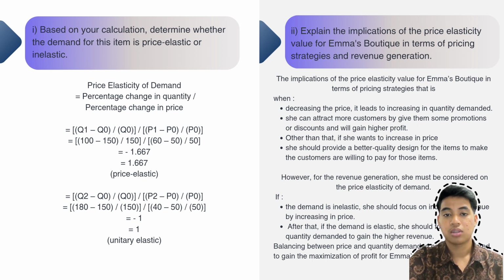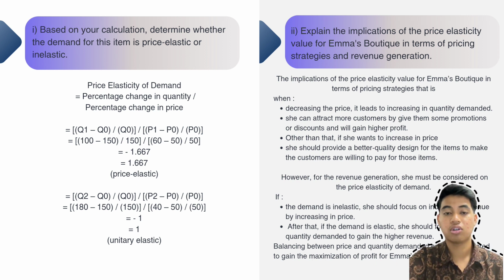So Q1 minus Q0 over Q0, divided by P1 minus P0 over P0. So we convert it into numbers: 100 minus 150 over 150, divided by 60 minus 50 over 50. The answer from our calculation is negative 1.667.